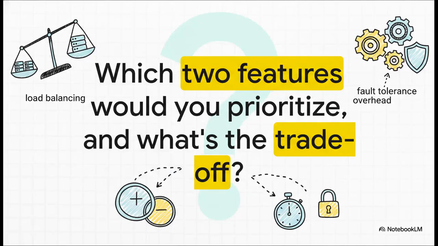And I'll leave you with one final and really crucial question. In the real world, you can't have it all. Perfection is impossible. It's always about trade-offs. You might have to sacrifice a little stability to get better load balancing, or maybe accept higher overhead to get rock-solid fault tolerance. So if you were designing a new system from scratch, which 2 of these features would be your absolute non-negotiables, and what would you be willing to give up to get them? It's a tough question, and it's one that every single system designer has to answer.